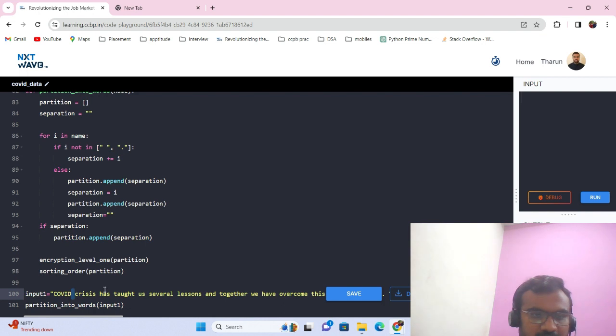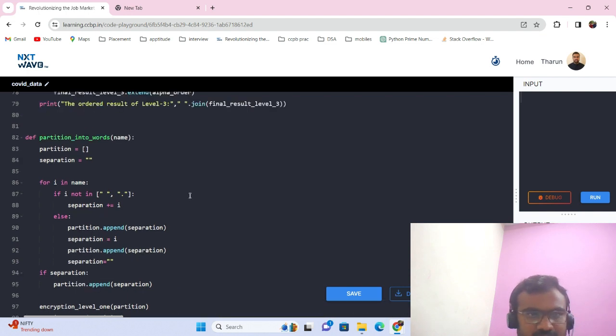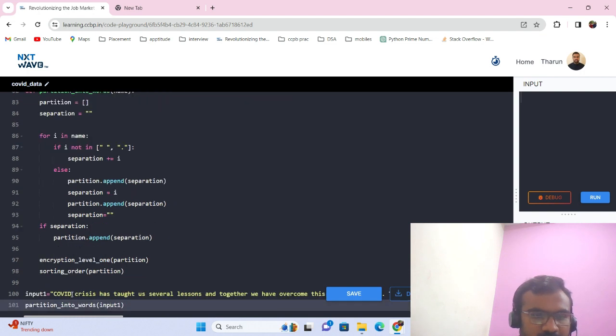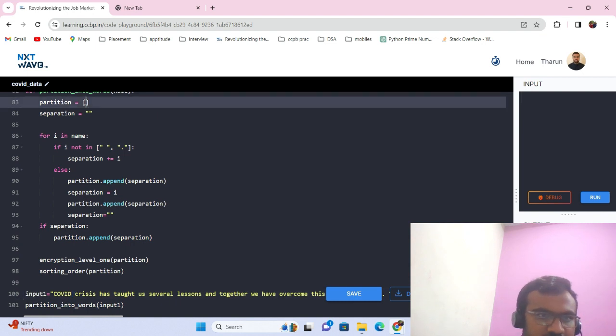Spaces should be neglected or added based upon our conditions. Taking input 1 as a parameter, we are partitioning the words into a list. Separation will be done for each and every word when a space or full stop is found, and each word will be added into a list.